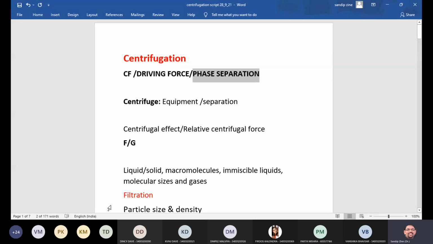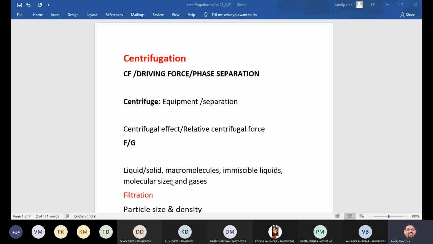So obviously, what is a centrifuge then? It is equipment that is used for separation, and that is called a centrifuge.